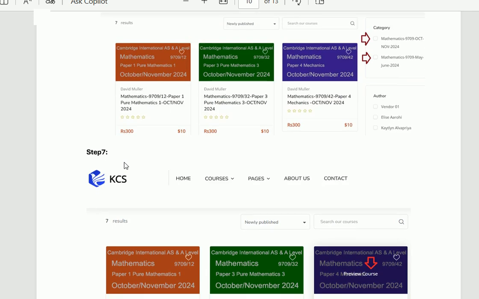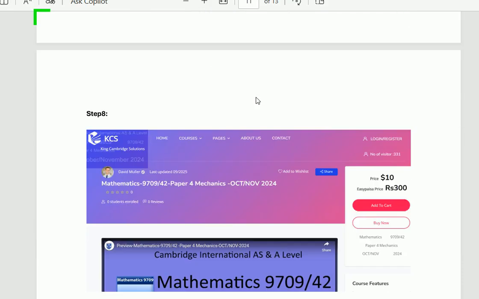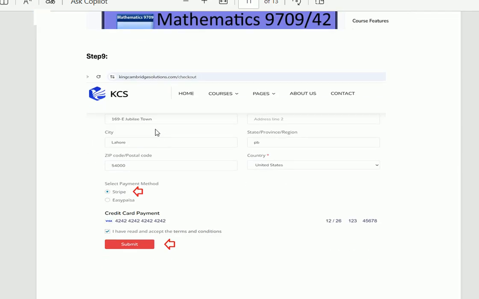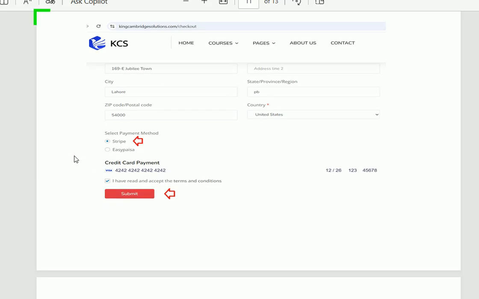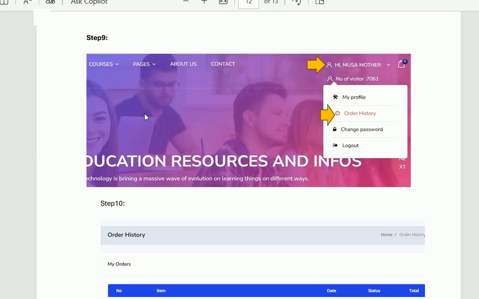After that, you click on the preview link. When you click on the preview link, you will get this interface. After that, you click on the add to cart button, the red button, and after that, you click on the buy now button. When you click on the buy now button, you will get this interface. On this interface, fill up all the fields for Stripe and click the submit button. When you click on the submit button, you have successfully purchased the course of A level.